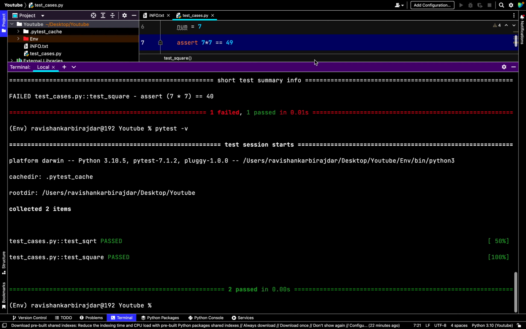Okay, so I recommend that if you are a developer and you are developing something, you should be good at Pytest, because generally in big companies, MNCs or any company, they mostly look for who is good at writing automatic test cases, because now the days of automation are going on.